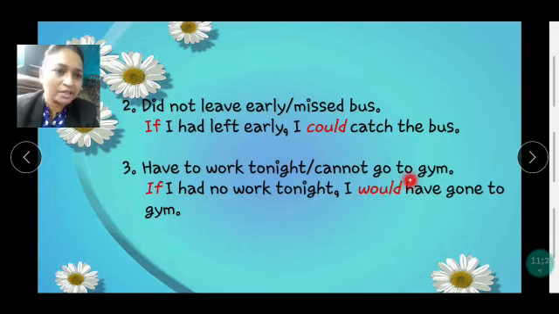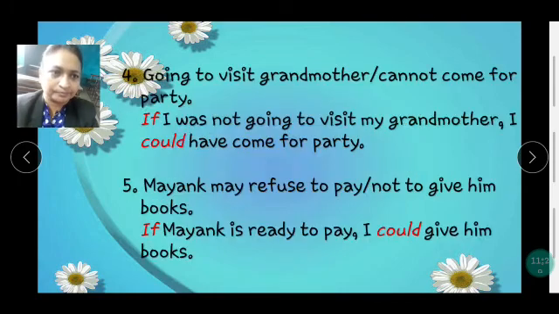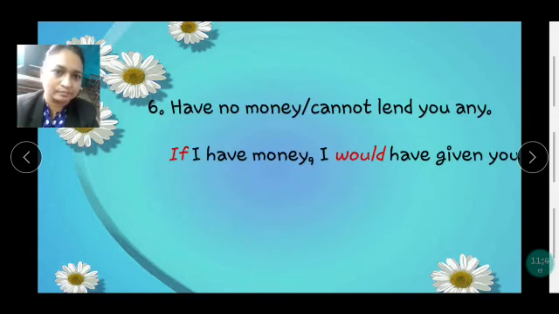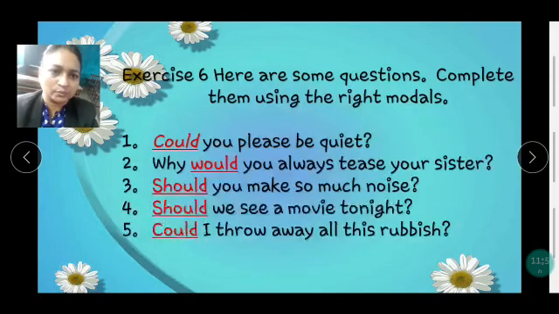Have to work tonight, cannot go to gym. If I had no work tonight, I would have gone to gym. Going to visit grandmother, cannot come for party. If I was not going to visit my grandmother, I could have come for the party. Mayank may refuse to pay, not to give him books. If Mayank is ready to pay, I could give him books. Have no money, cannot lend you any. If I had money, I would have given you.